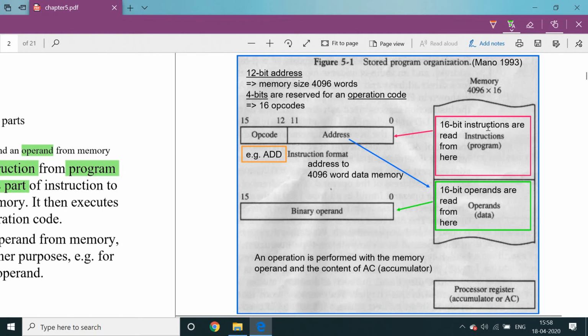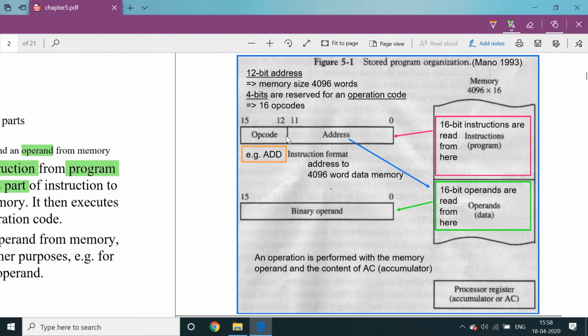The memory is classified into 2 categories. One is the program memory, the second is the operands. Simply it is called the program memory, and inside the program a number of instructions are there. This one is the data memory, or you can separately call it the operands. This is the operand memory. See here, 16-bit instructions are read from these memory locations. Here, 16-bit operands or data are read from this one, right?